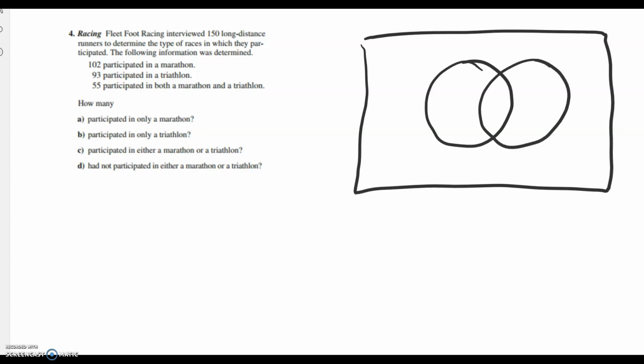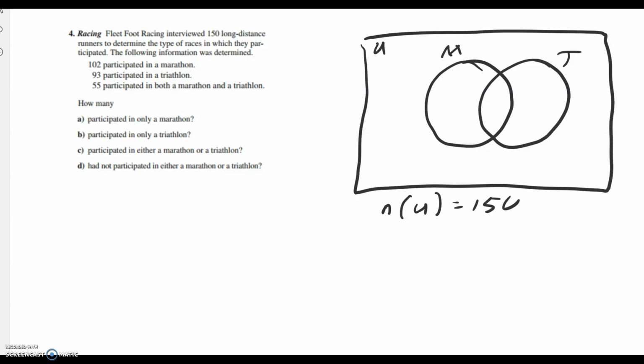It looks like there's two main sorts of things, marathons and triathlons, and so I'm going to use M for marathon and T for triathlon. And let's see if we can't put some numbers into this situation. It says that 150 long-distance runners were interviewed, so the number in the universe is 150. That means all the numbers have to add up to 150.